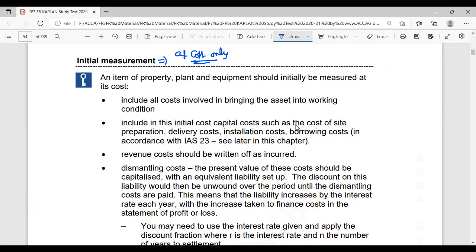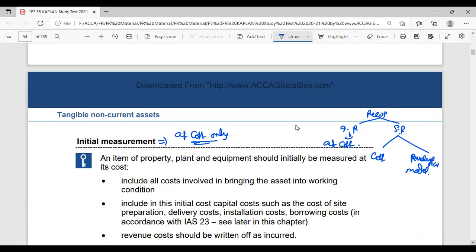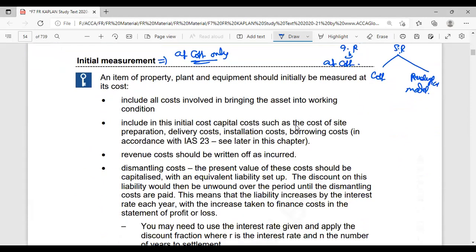So initially, an asset is recognized. Coming to the recognition, two types are there: initial recognition and subsequent recognition. Always remember, an asset is always recognized at cost initially, but in subsequent recognition it may follow either the cost model or another one, that is called the revaluation model. We will discuss those things also.